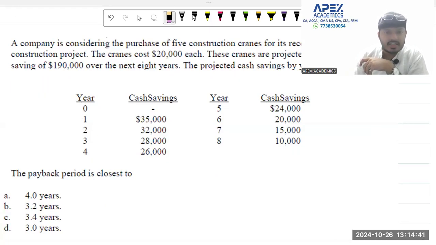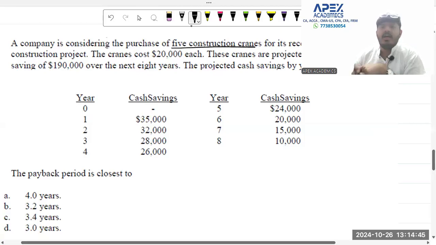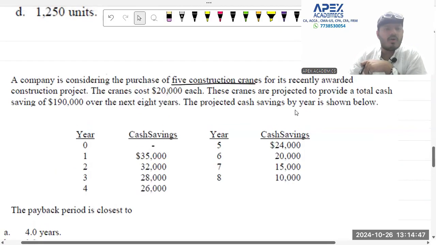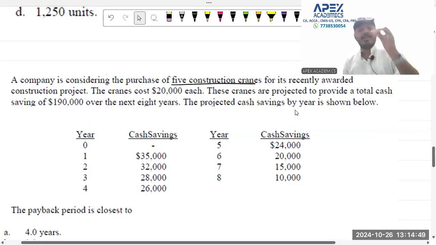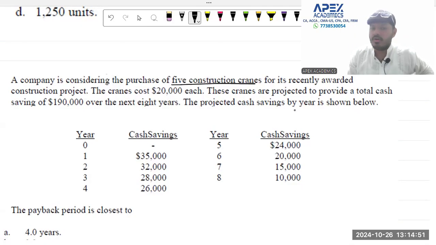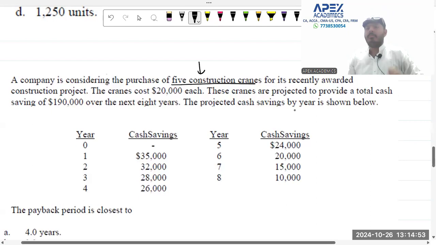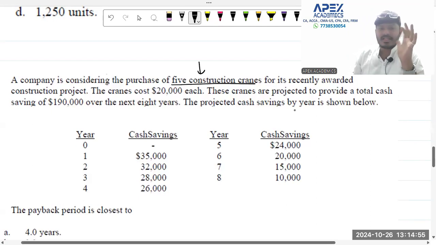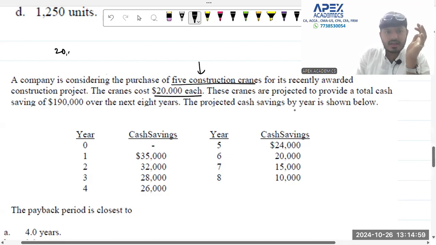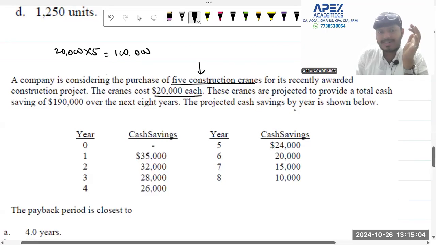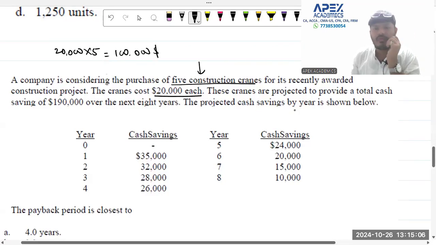A company is considering a purchase of 5 construction cranes for its recently awarded construction project. What makes this question special is that you're not looking at the purchase of one, but you're looking at the purchase of 5 cranes. The cranes cost $20,000 each. So we are looking at 20,000 multiplied by 5, which is equal to $100,000 of a capital outflow.